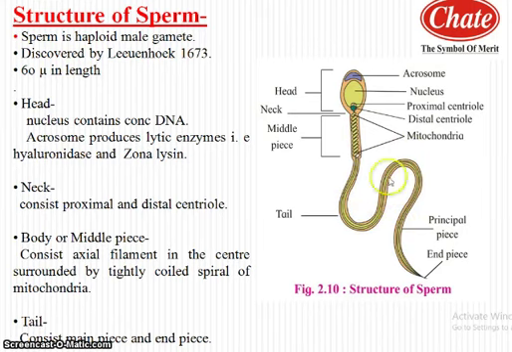This is the tail, which shows two distinct parts, the principal piece, or main piece, and the end piece. It helps in the most important event, the movement of the sperm, and the movement of the sperm is termed a lashing movement.